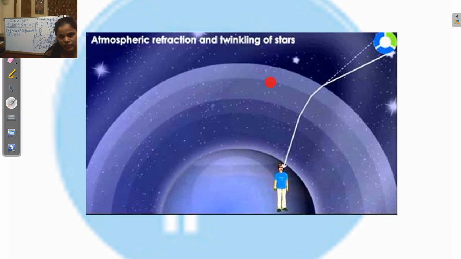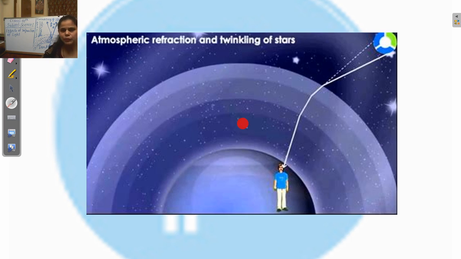Again, this layer is rarer than the inner layer, so again the light ray bends towards the normal. Again, this layer is rarer than this inner layer, so again the light ray bends down, and when the light ray reaches us, we get the apparent position of that star.